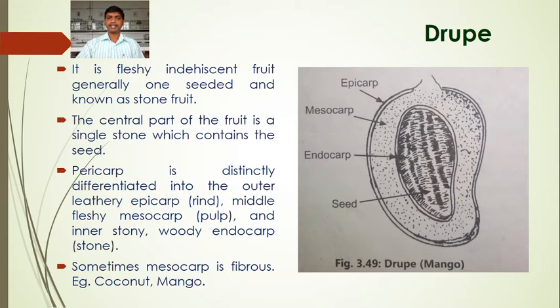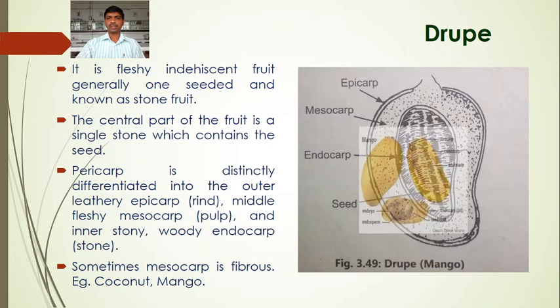The pericarp is distinctly differentiated into the outer epicarp, the middle mesocarp, the edible part of the fruit, and the innermost endocarp, which is hard. So the pericarp is distinctly differentiated into the outer leathery epicarp, the middle fleshy mesocarp, and the inner stony woody endocarp. Okay, so this is the differentiation of the pericarp of the fruit. Sometimes the mesocarp is fibrous, for example coconut.